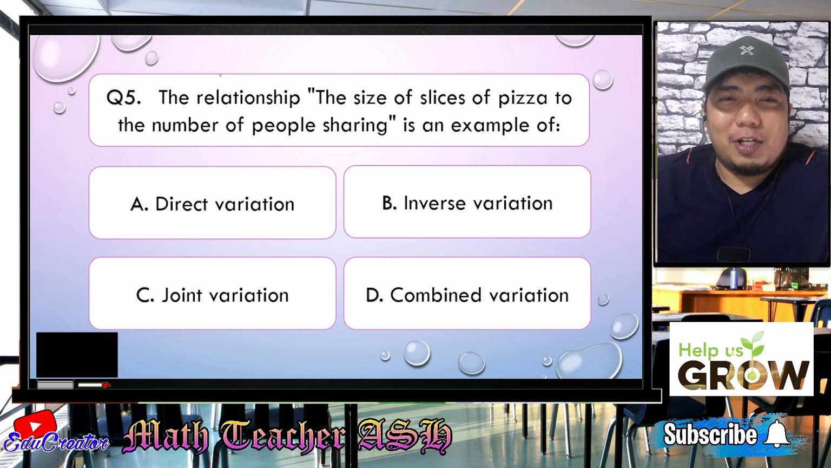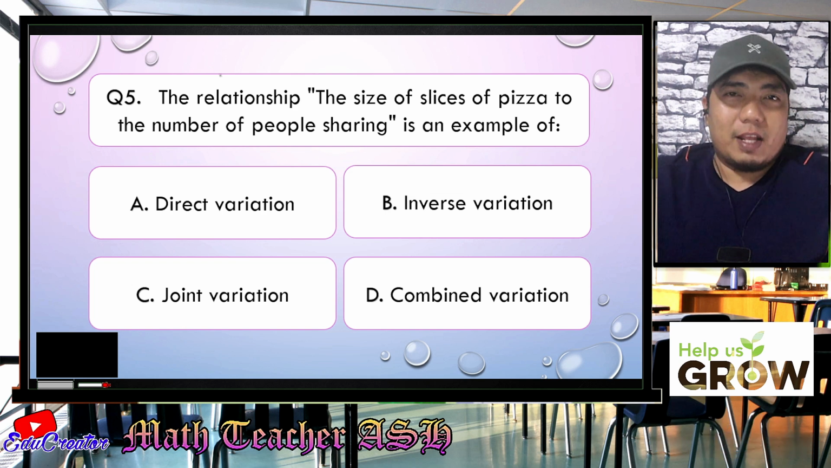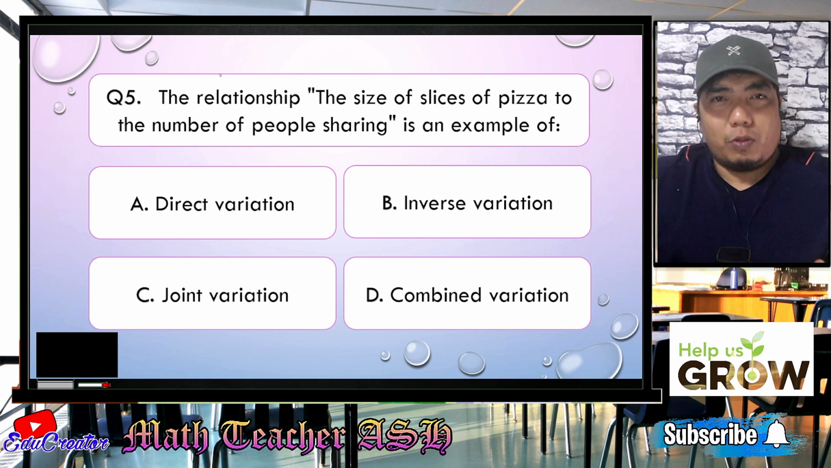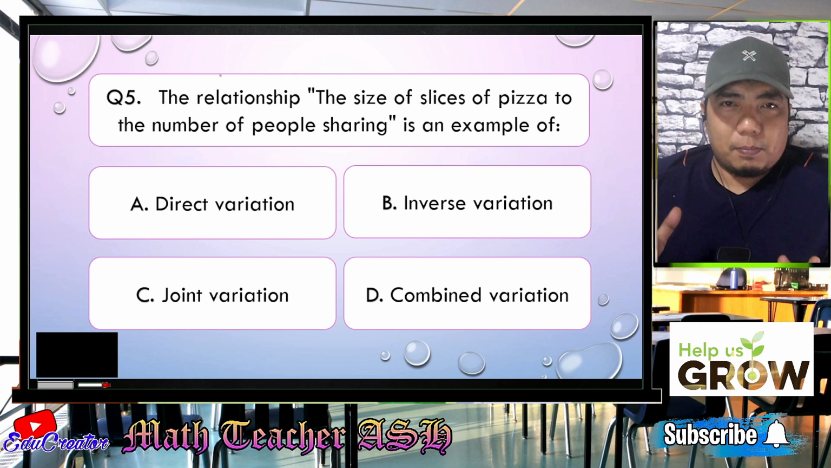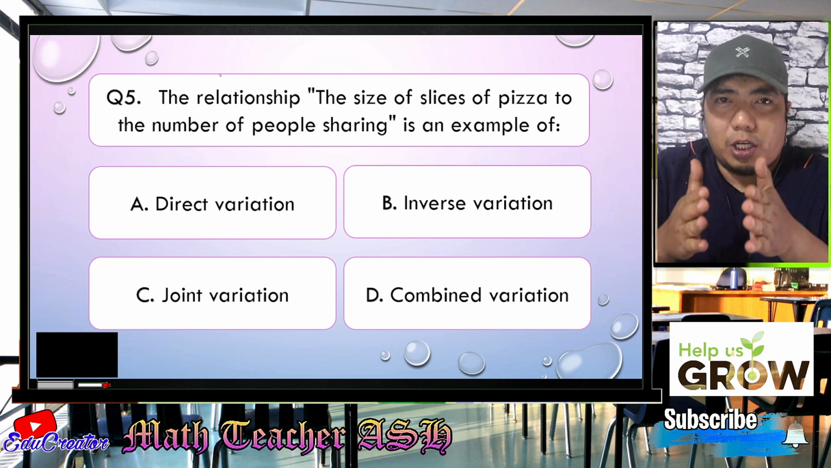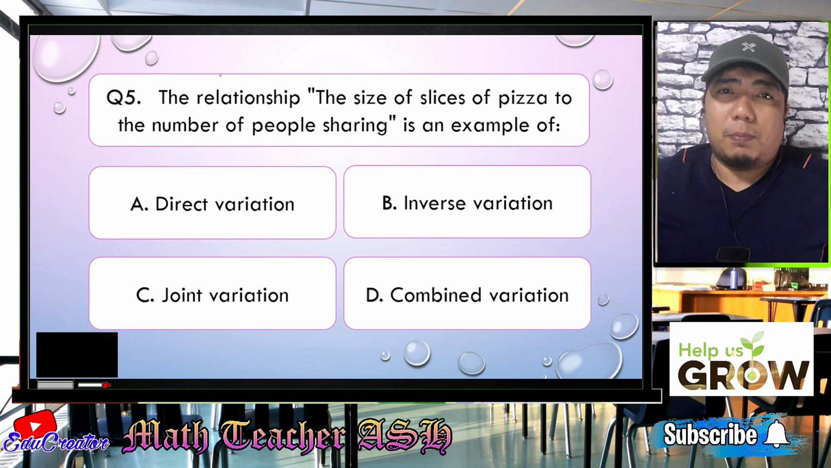Alright, math learners, so we have here the size of slices of pizza to the number of people sharing. Now, let me ask you, my dear math learners, if there are more people sharing, what do you think will the size of the pizza become? Alright, the size of the pizza will become smaller, while if there are few people, the slices will become larger. So basically, the relationship is opposite.